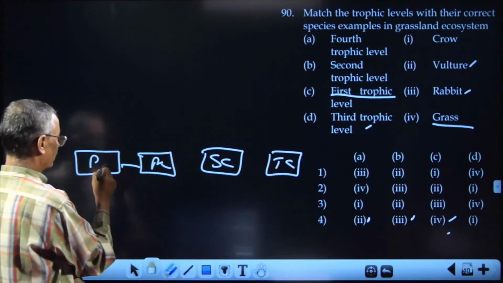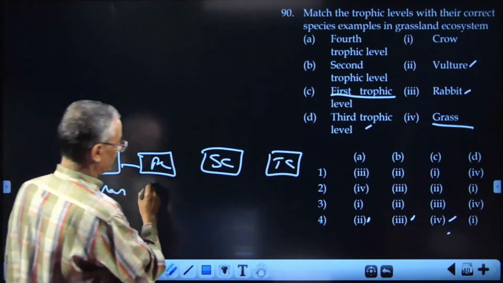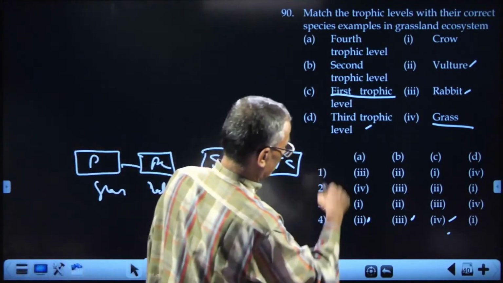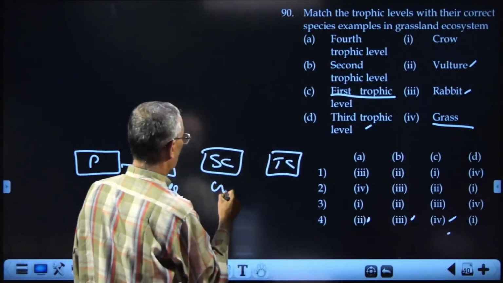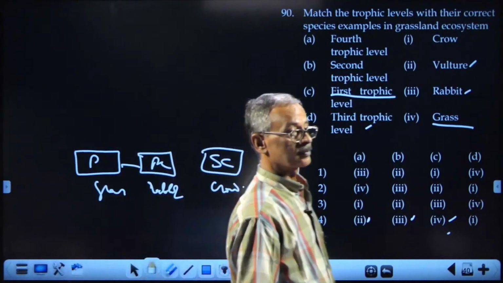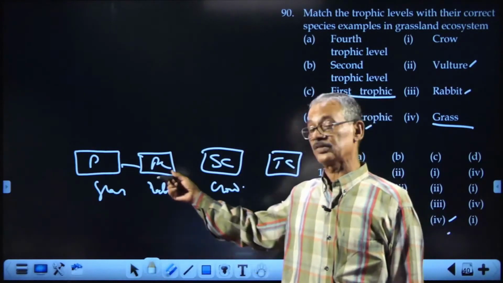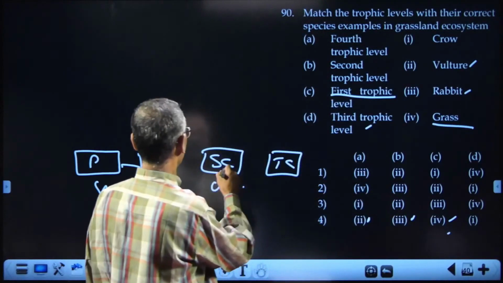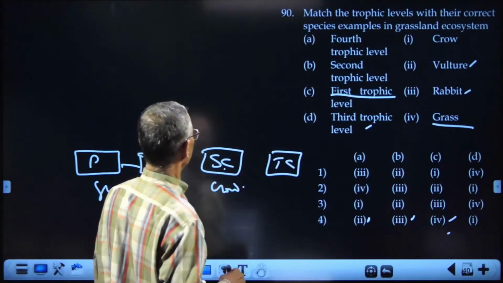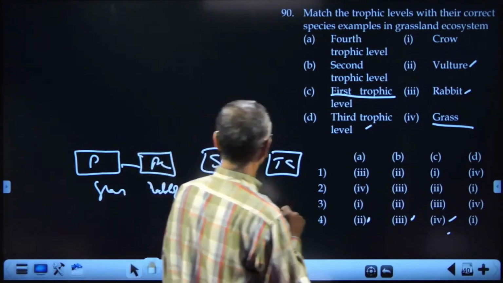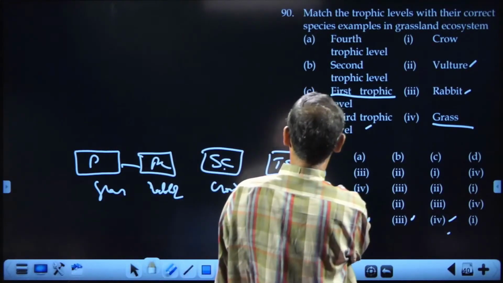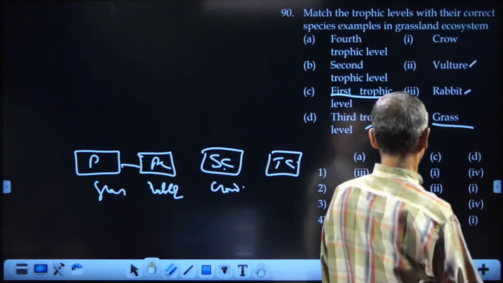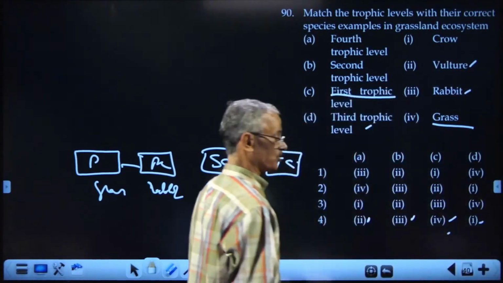So these are the grasses. Grasses are eaten by rabbit. Then you are having crow. When these dead bodies or other animals are eaten by crow, the crow stands on the 3rd trophic level, and the 4th trophic level is occupied by the top carnivore, namely vulture. So that is the right answer.